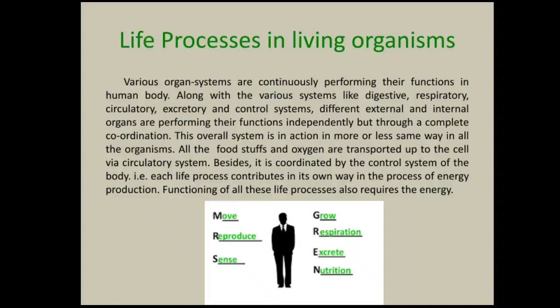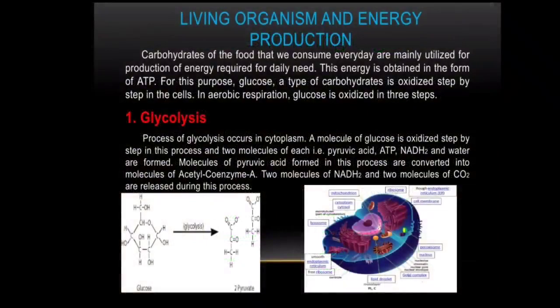For example, we obtain carbohydrates from milk, fruits, jaggery, vegetables, etc. We get 4 kilocalorie energy per gram of carbohydrates. Living organism and energy production.